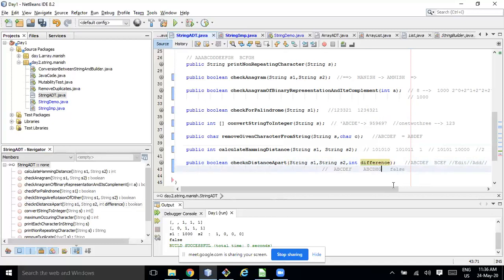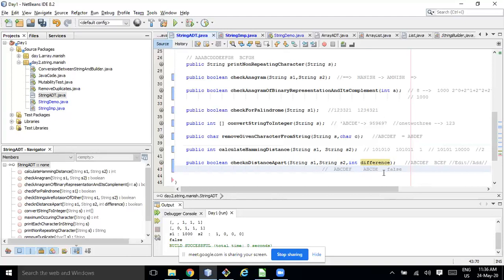Okay. If I remove E, with how many elements are these two strings differing? Only one, because one is missing here. In the earlier case it was different, but in this case one is missing here.